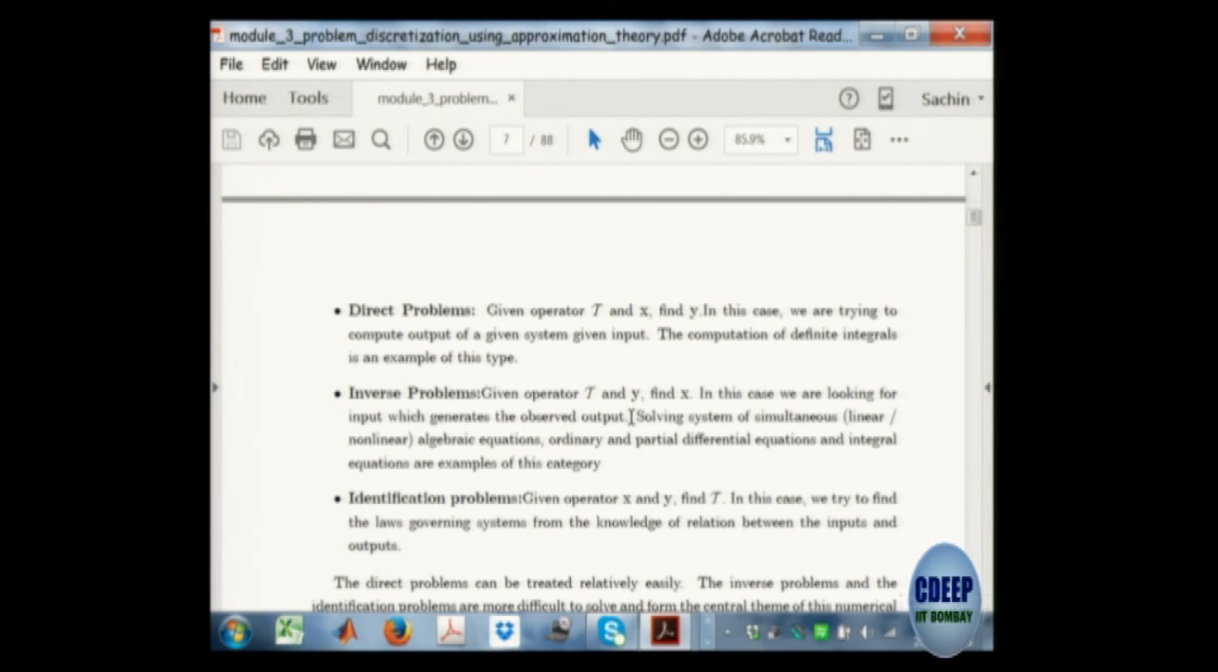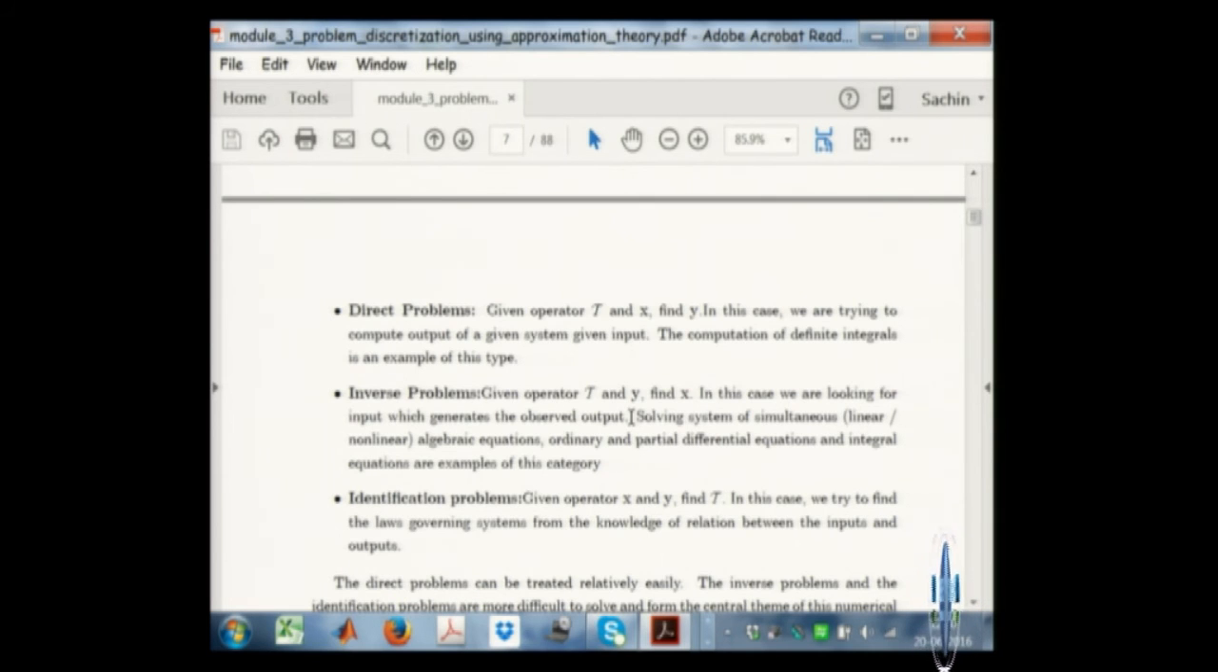See, when you say find Ax equal to b, you are given b, that means you are given Y. You are given operator T. What is the operator? A. What do you want to find out? X. Inverse problem. Many engineering problems are inverse problems. You are given operator A, you are given Y, that is b, that is specified, and you want to find out X.